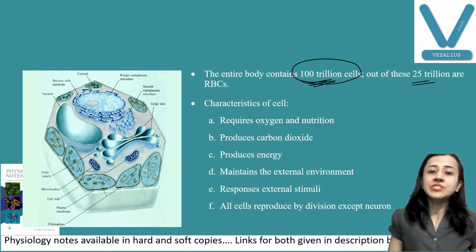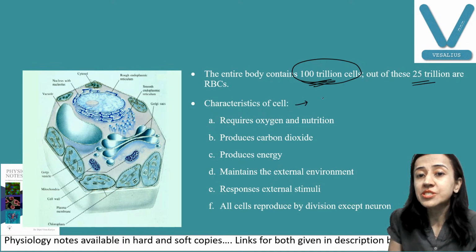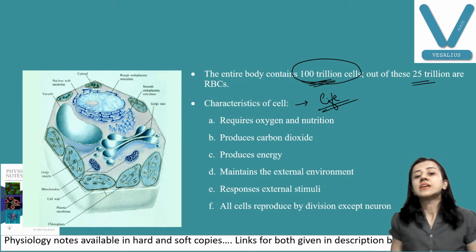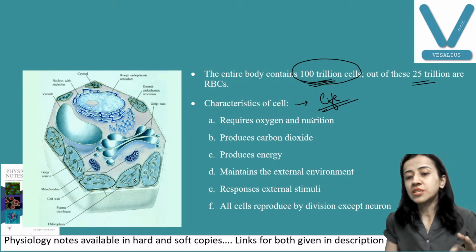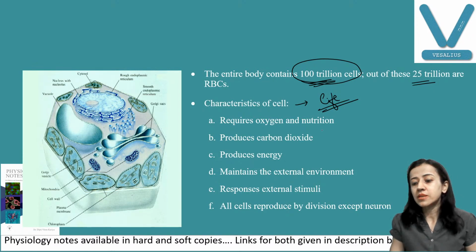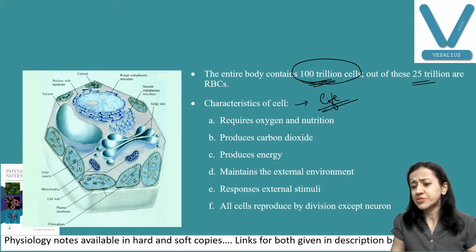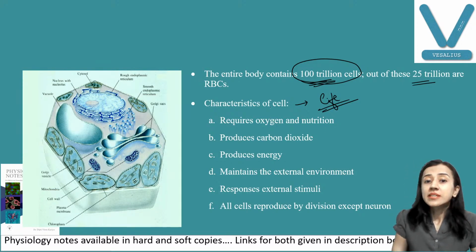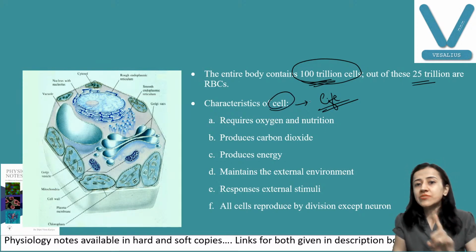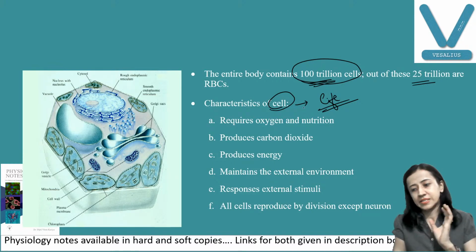Now what are the characteristics of a cell? All the characteristics of cells are the characteristics of life. One more thing here, try to remember the whole topic when I am teaching, so that it becomes easy for you. If you are giving me 1 hour, I feel that you should remember the whole topic. So now we are enumerating and remembering all the characteristics of a cell. Cell characteristics are equal to characteristics of life. Suppose our body is living tissue, and the cell is also living tissue, so whatever characteristics are there in our body, the cell has the same.